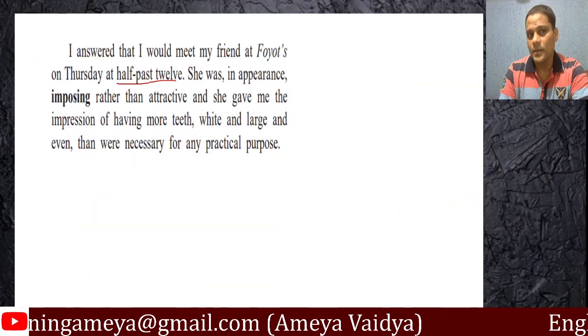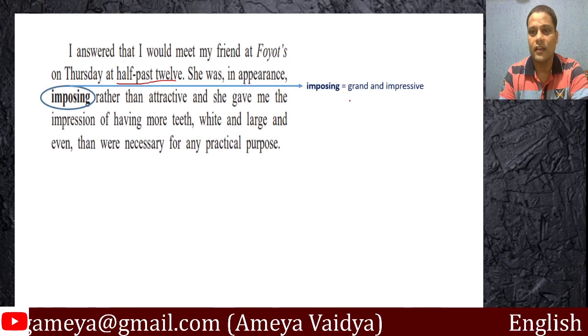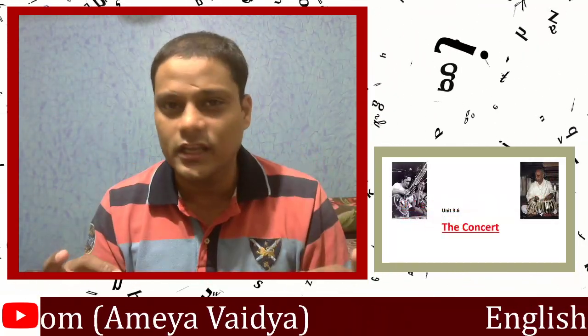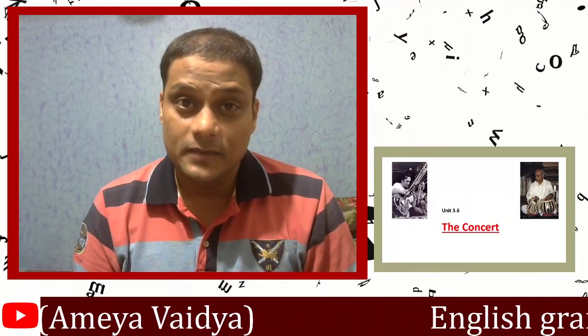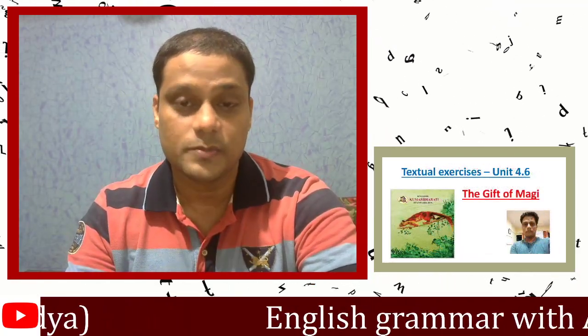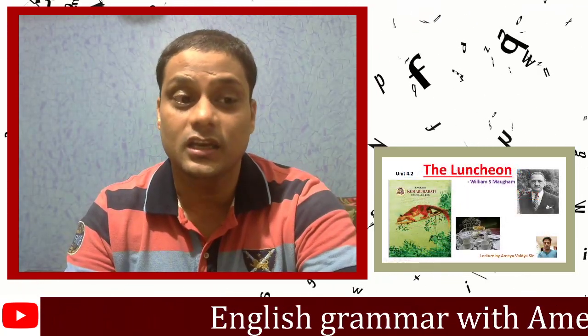She was in appearance imposing. What do you mean by that? Very grand and impressive. Well, surely, woman on a date. She had come all prepared, looking stunningly beautiful. And well, she definitely looked imposing. So she was very impressive. The display really was magnificent. She was looking very pretty indeed.